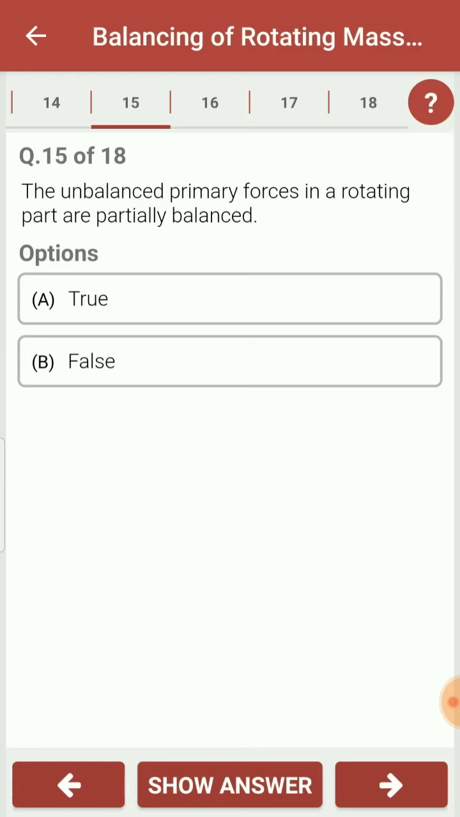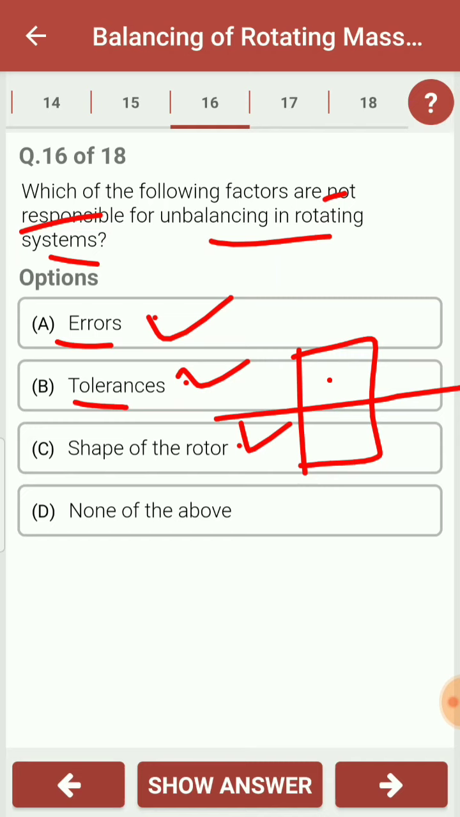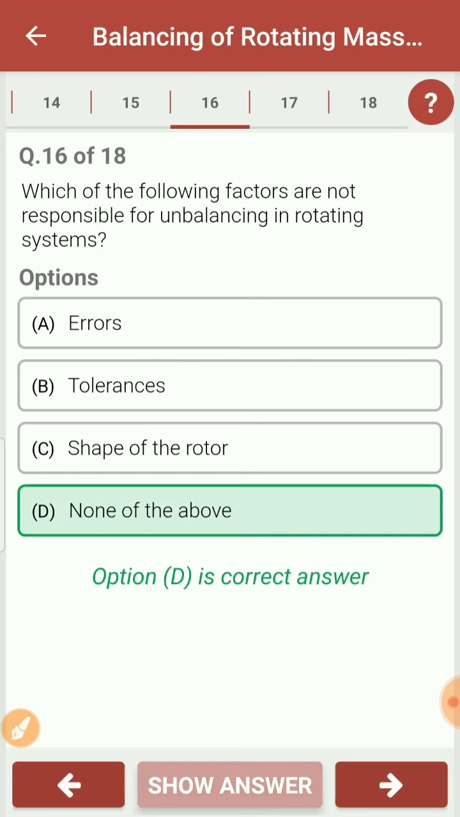Why are they responsible? Because of the error or tolerance in the manufacturing, there might be a chance of the CG of the rotor shifting away from the axis of the shaft. As the CG shifts from the axis of the shaft, maybe due to the error, the tolerance or the shape of the rotor, it causes unbalance in the system. So which of these is not responsible? The answer will be option D, as all are responsible for the unbalance in the system.